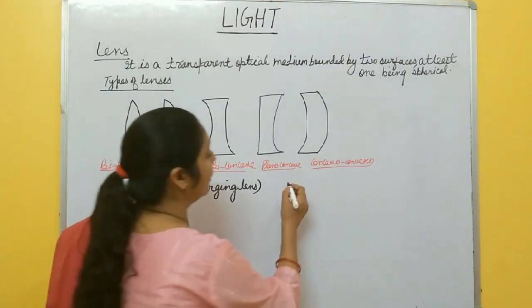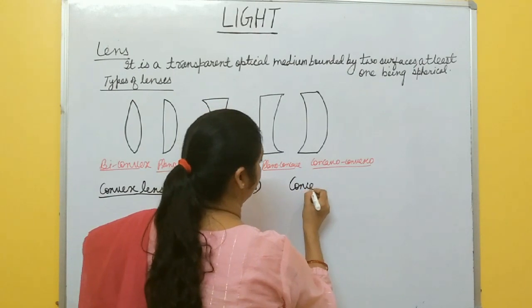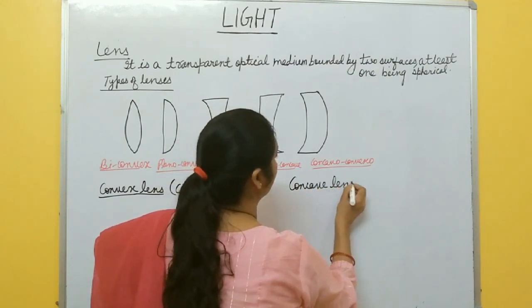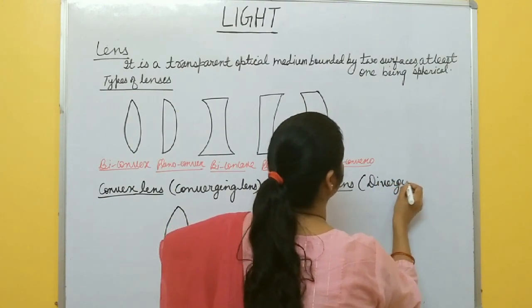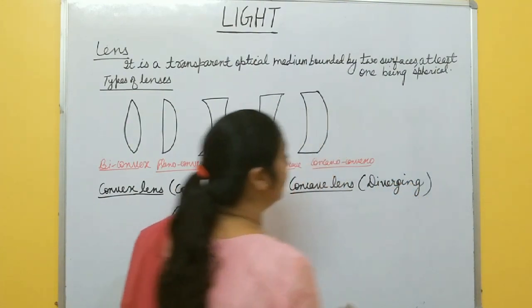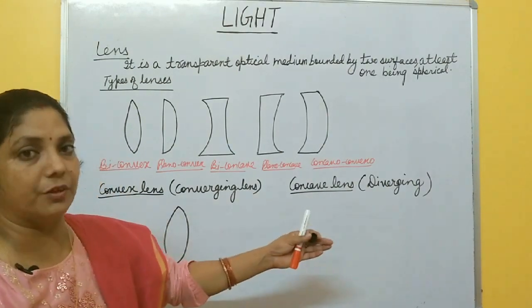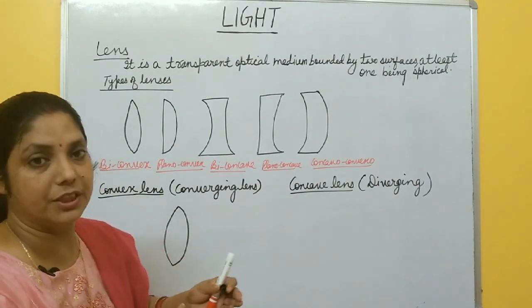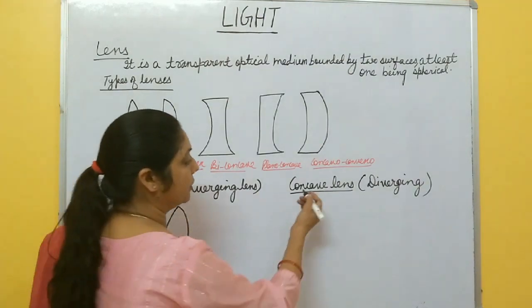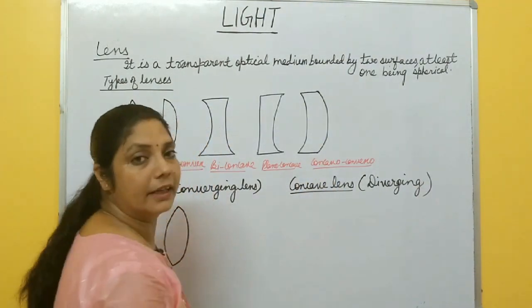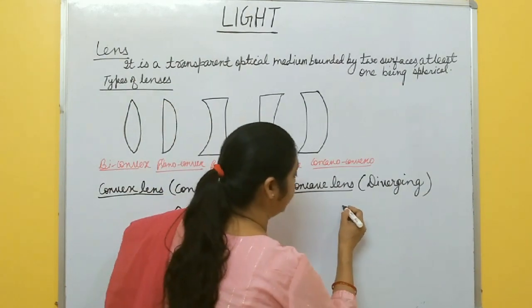Another one is concave lens. And this concave lens is also called diverging lens. Why diverging? Because the rays after refraction diverge from each other. They are moving away from each other. The rays do not actually meet. They appear to meet. So this type of lens is also called diverging lens. Here, this one.